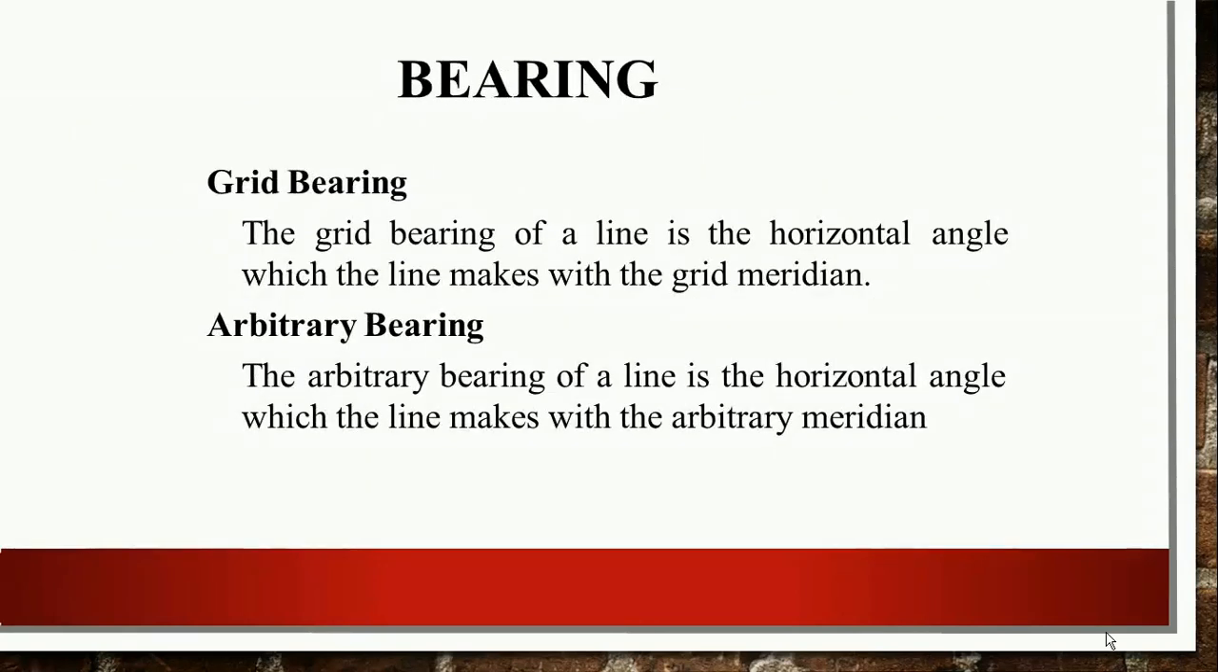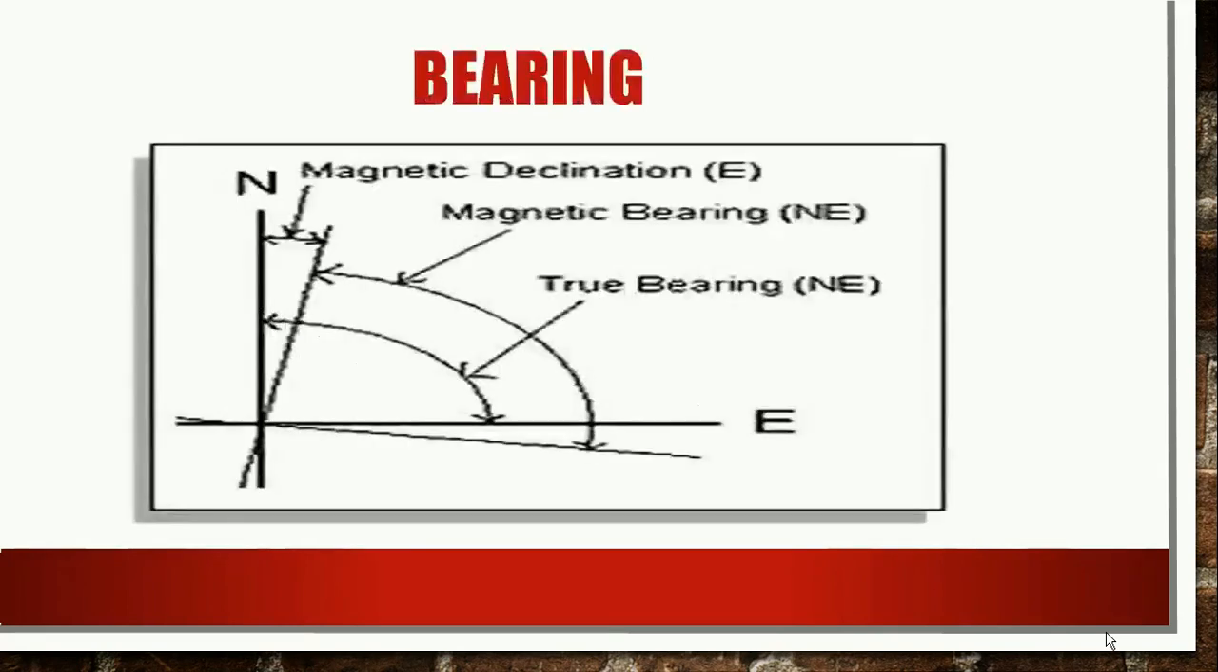Number three is grid bearing. The grid bearing of a line is the horizontal angle which the line makes with the grid meridian. And the last one is arbitrary bearing. The arbitrary bearing of a line is the horizontal angle which the line makes with an arbitrary meridian. Basically this is an assumption; you have to assume the meridian.